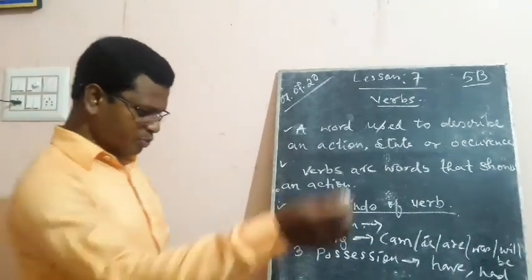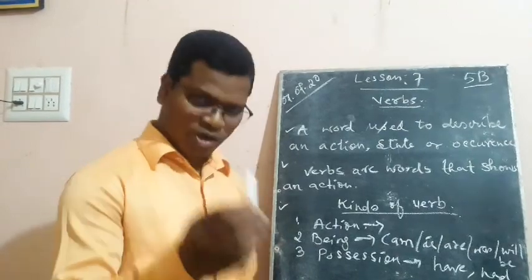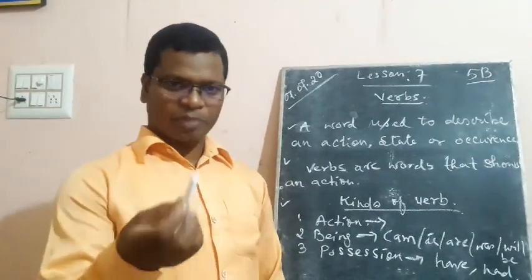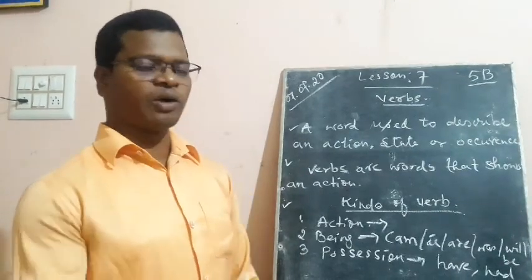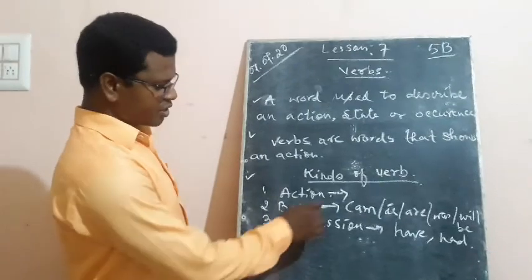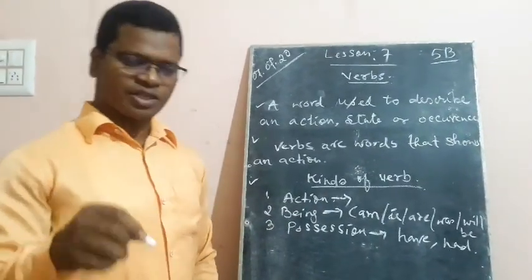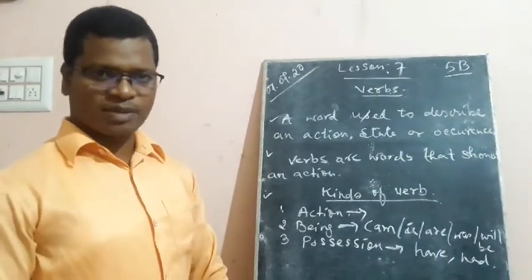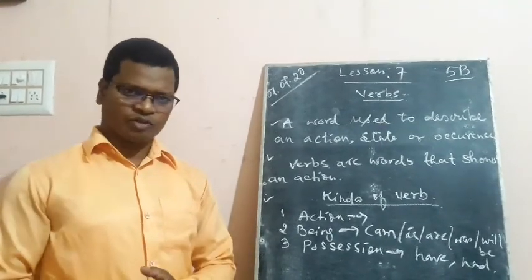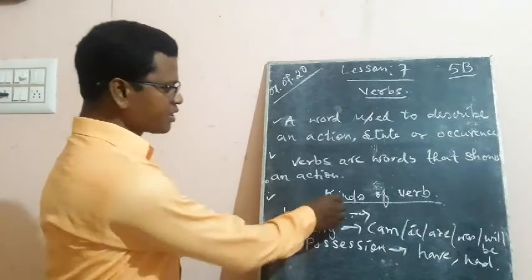Anything that we do. Suppose I take the chalk here. It is kept here on the table. When I pick it up, picking up is also a verb. Now what I am going to do with it, I am going to write. So the writing itself is an example of a verb. But we need to identify the different kinds of verbs over here. We will see the kinds of verb.